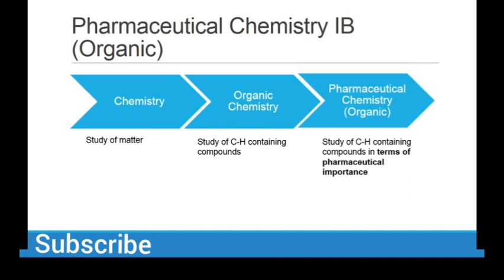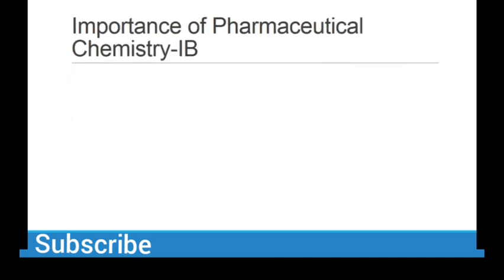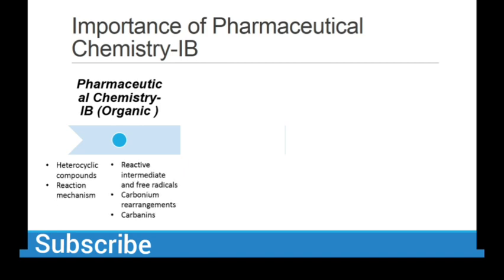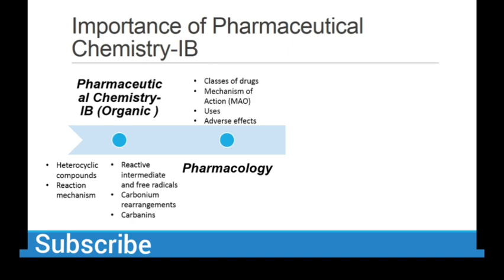What is the importance of organic chemistry in pharmacy? Why does a pharmacist have to study organic chemistry? So we have organic chemistry. We will study different types of compound reactions, different types of reaction mechanisms and rearrangements. And in your next semester you will also study pharmacology, so you will study classes of drugs, mechanism of action, uses and adverse effects.